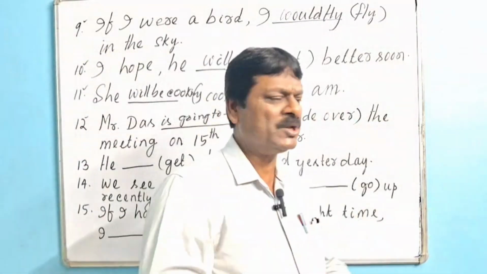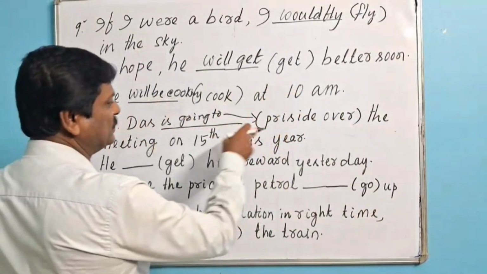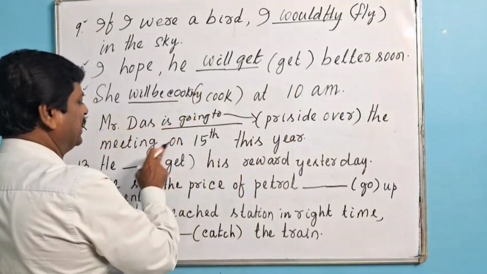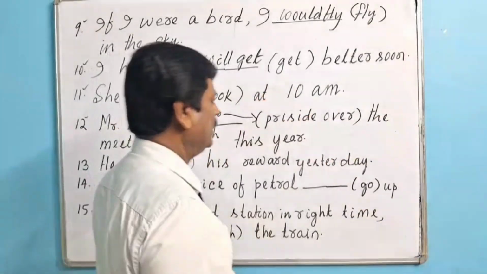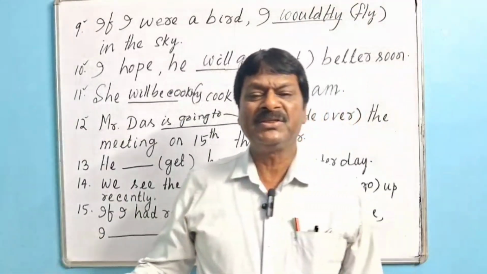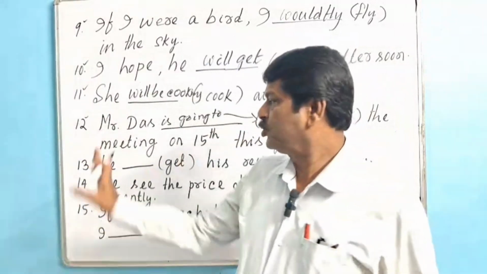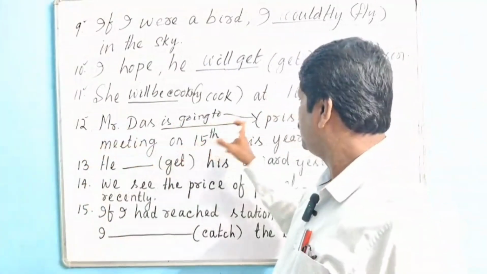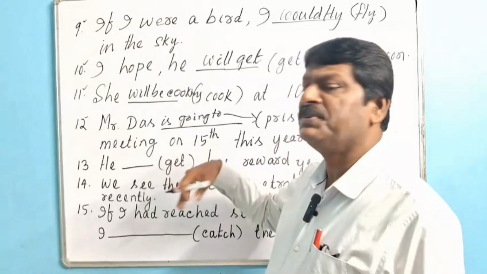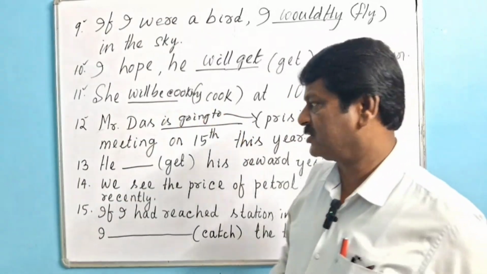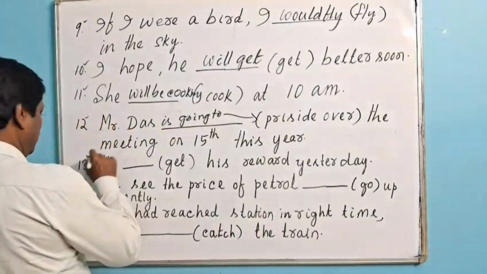Or otherwise we can also say Mr. Das is presiding over the meeting on 15th this year. Two possibilities are there: is going to preside over or is presiding over. Both are correct. Then we shall go for question number 13.